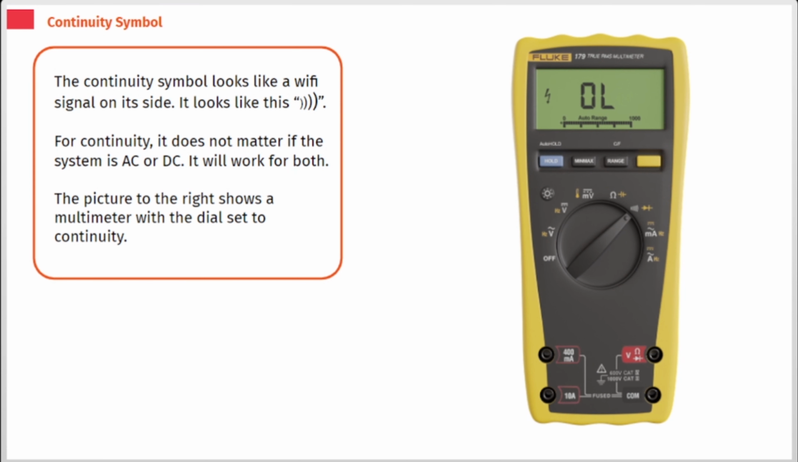The continuity symbol looks like a Wi-Fi signal on its side. It looks like this. For continuity, it does not matter if the system is AC or DC. It will work for both. The picture to the right shows a multimeter with the dial set to continuity.